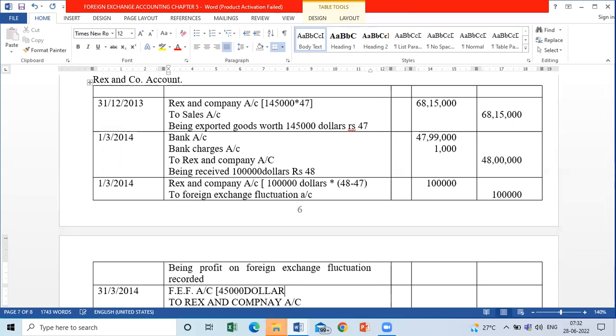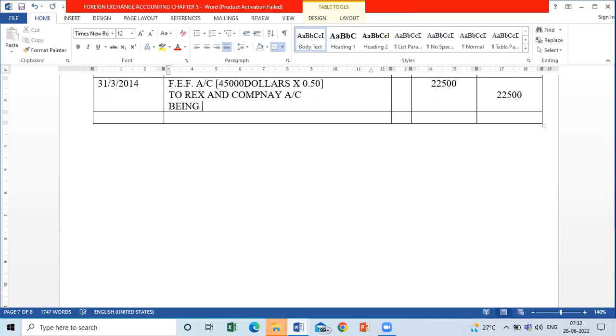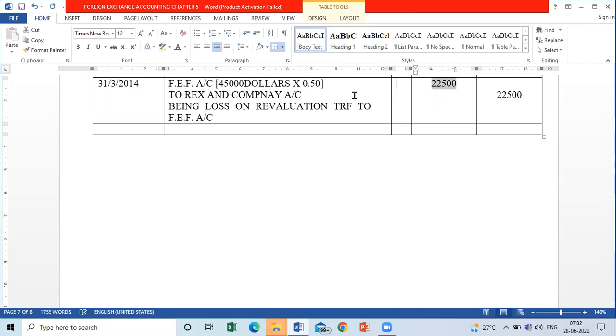$45,000 multiplied by 0.50, right? That comes to how much? 22,500. Right? Narration will be: loss on revaluation transferred to foreign exchange fluctuation account. And since it is the end of the year, we close the ledger accounts. Nominal accounts are closed at the end of the year.